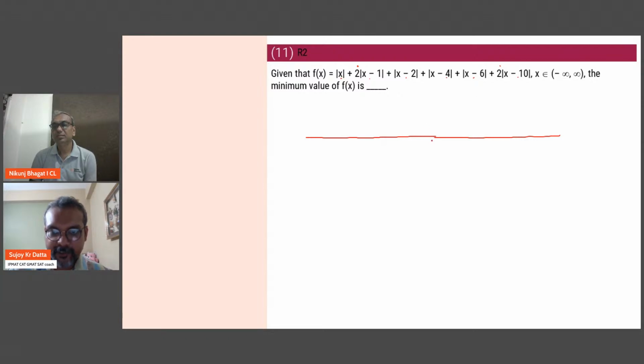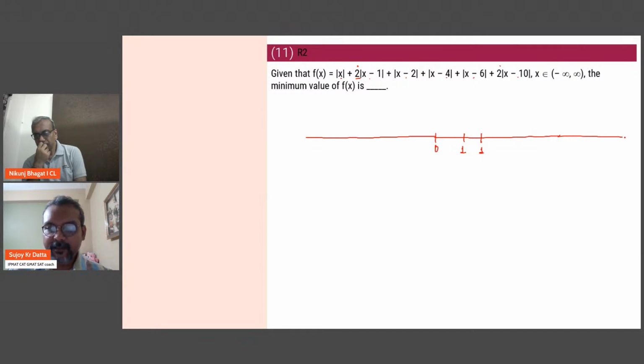So mod of x means you're looking at 0. Okay, mod of x minus 0. So then x minus 1. Okay, x minus 1 is there 2 times. So just think that there are 2 ones with a gap in between. Just assume that there are 2 such ones. Okay, it will help you to solve it faster. This is a trick I'm giving. And you understand that this gap is 0 because they are the same point.